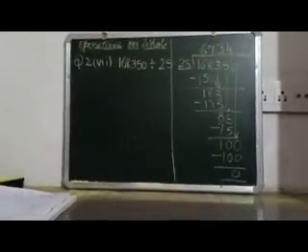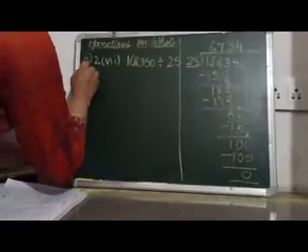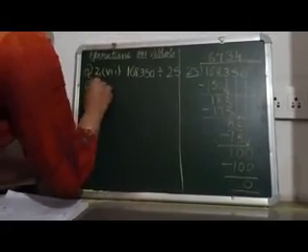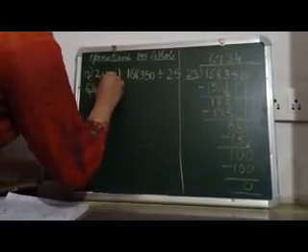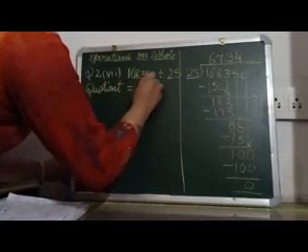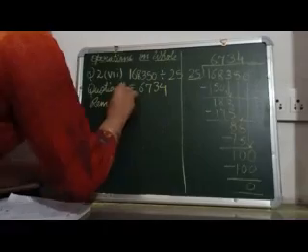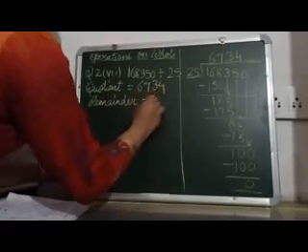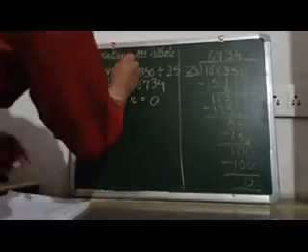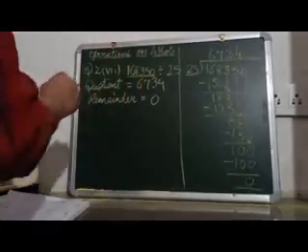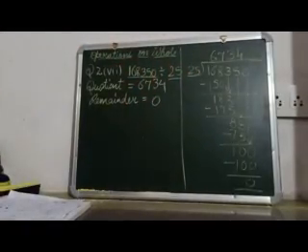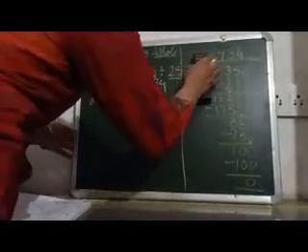Now how can we check its answer? So first of all we will write what quotient we have got here. Quotient here is 6734 and remainder is 0. Dividend is 168,350 and 25 is the divisor. Now we have a formula to check whether we have performed the division correctly or not.